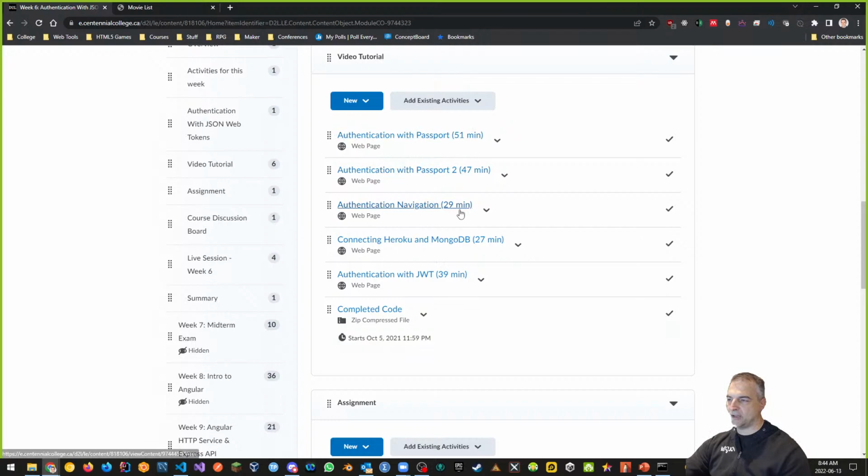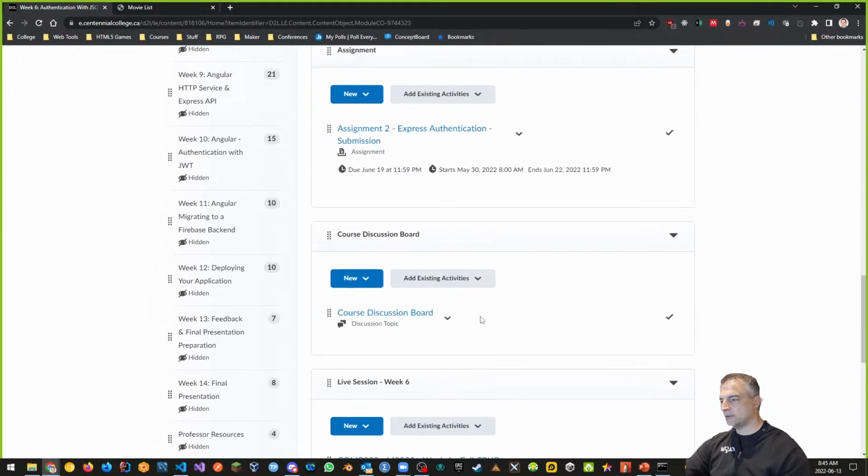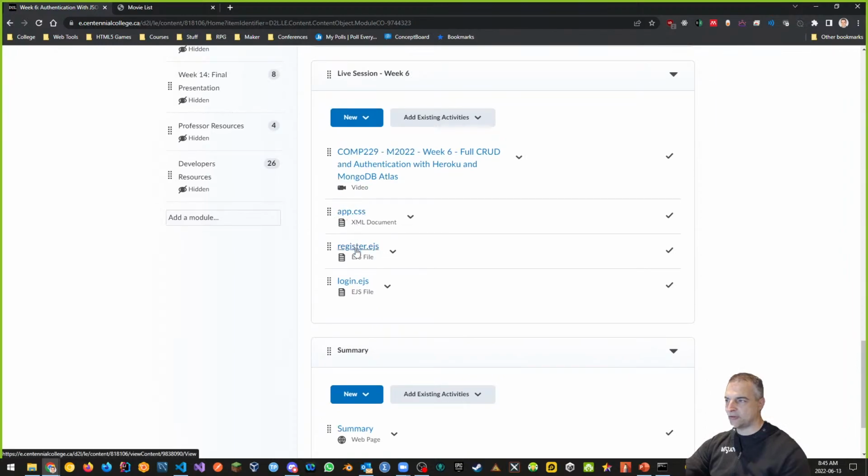Authentication navigation, we have to change, add login and register pages there. Connecting Heroku and MongoDB, we have to do that. And there's also authentication with JWT. You can see that there is probably around three hours and a bit of watch time that I've got in there for you. I've put this up so that you have everything you need for your assignment 2, as well as some basics for what we're going to do for the second half of semester. The assignment 2 Dropbox is also here, just to remind you of when everything is due. And I've given you online an app.css, a register.ejs, and a login.ejs page that we're going to use right now.